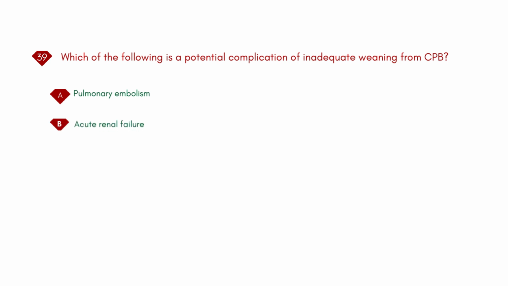Which of the following is a potential complication of inadequate weaning from CPB? A. Pulmonary embolism. B. Acute renal failure. C. Liver failure. D. Paradoxical embolism.